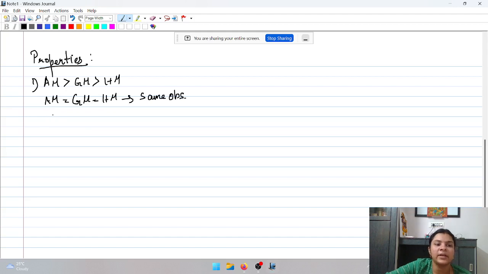Now, the relationship between arithmetic mean, geometric mean and harmonic mean is given as GM is equal to root of AM into HM.